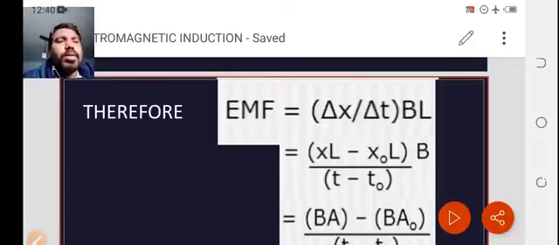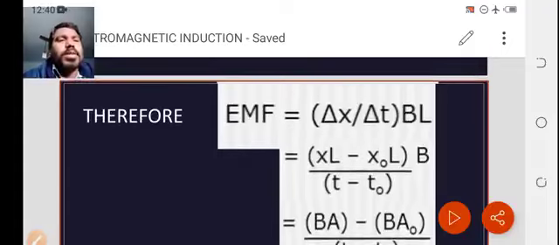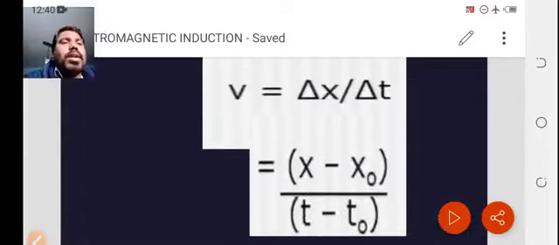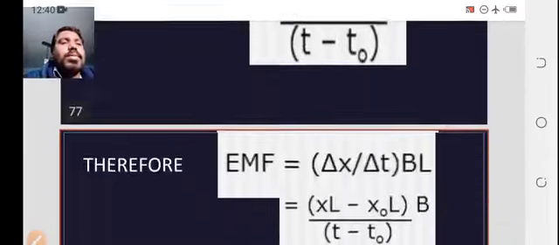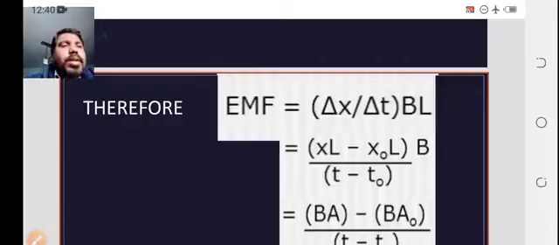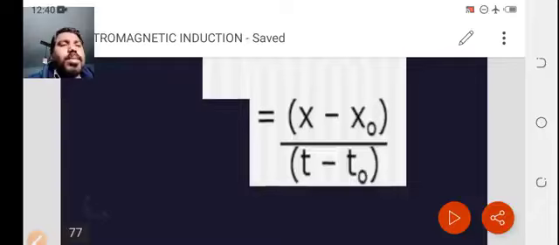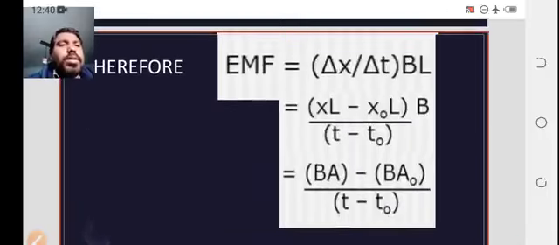V equal to BVL. In the place of V, I am taking delta x by delta t, so delta x by delta t into BL. What is delta x by delta t? It is x minus x naught by t minus t naught. So simplify here: xL minus x naught L into B, over t minus t naught.